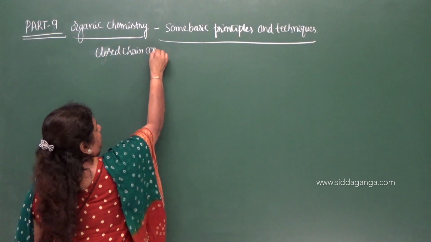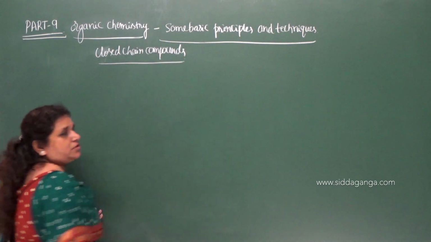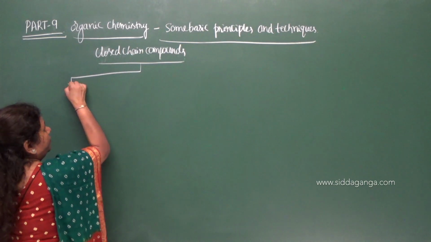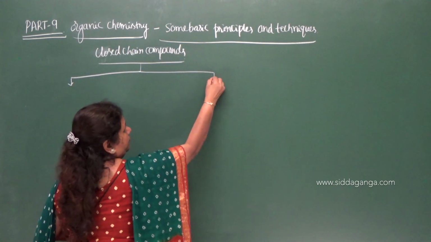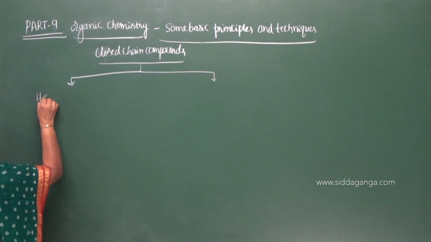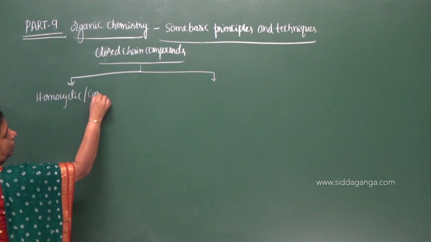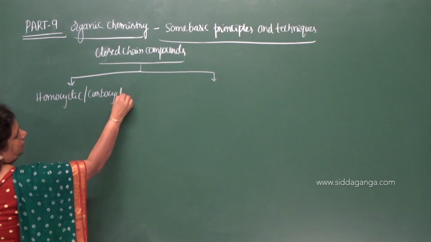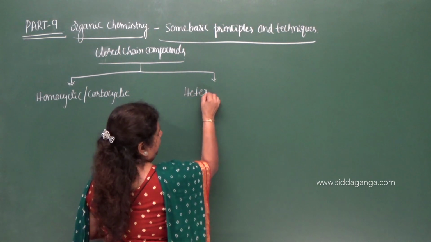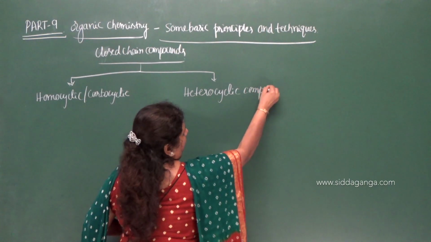Closed chain compounds are further classified into two types, that is homocyclic or carbocyclic, and second one heterocyclic compounds.